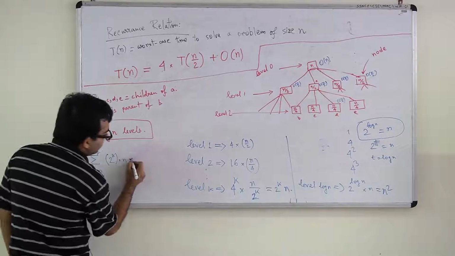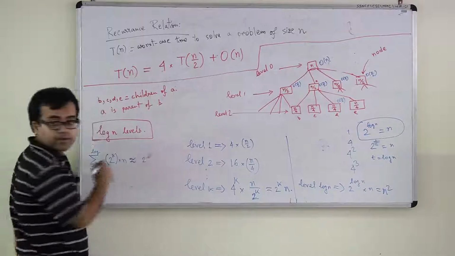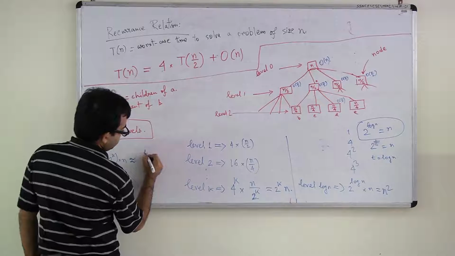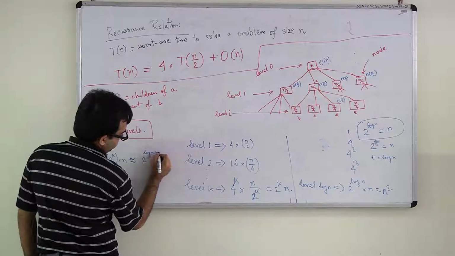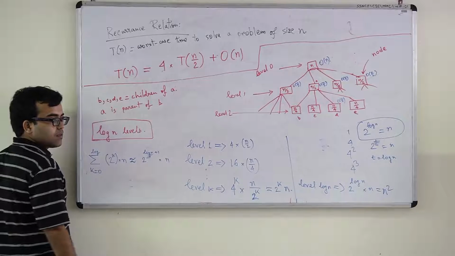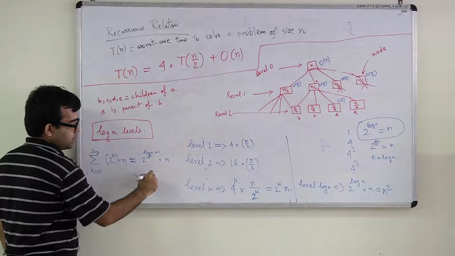So this is roughly going to be equal to 2 to the power log n plus 1 times n. And this is equal to n square.